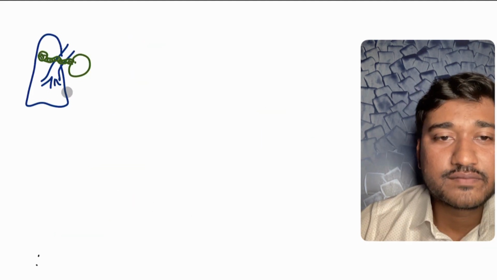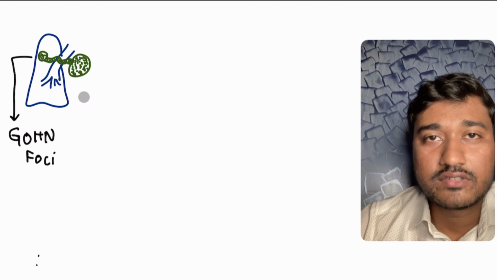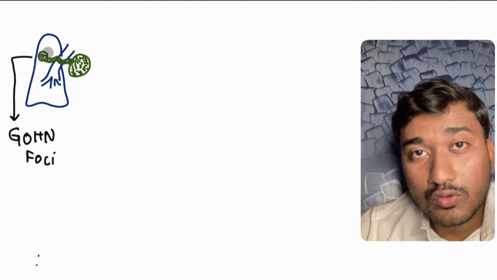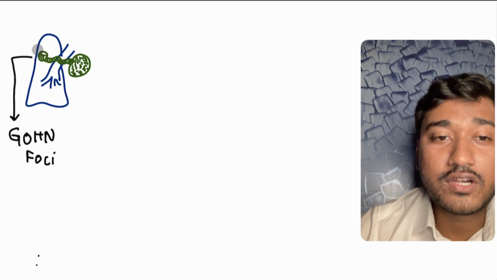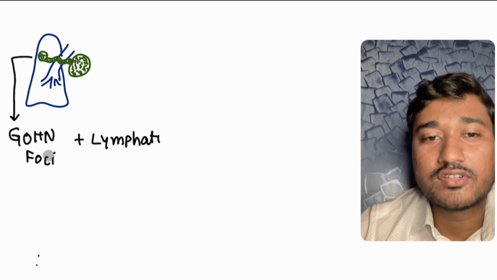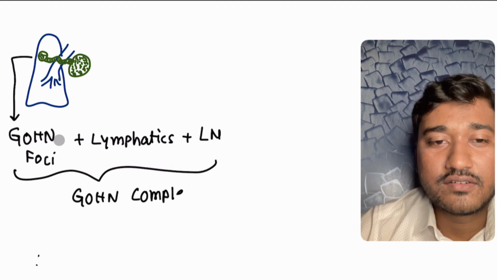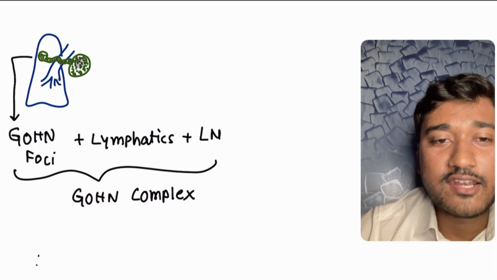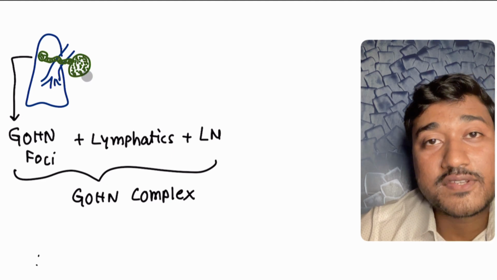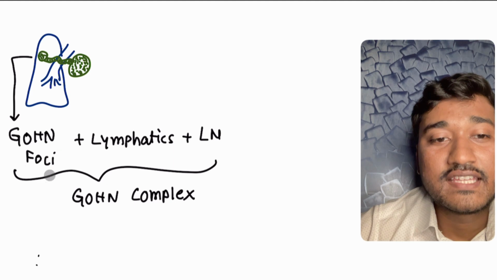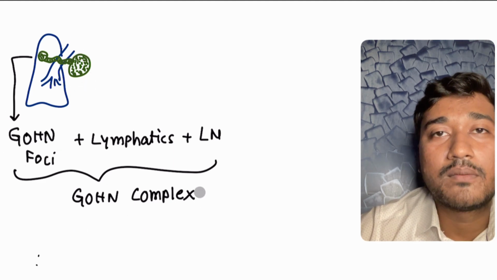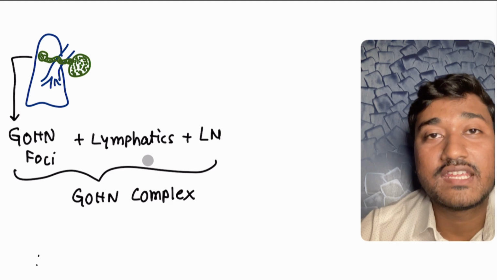What happens? We actually discussed the granuloma. The granuloma is formed in the primary site. This is subpleural in location, present in the periphery. This is called Ghon's foci. Remember Ghon, the person who discovered it for the first time. The frustrated macrophages will also travel via the lymphatics and eventually come to the lymph node. There will be formation of granuloma within the lymph node as well. Therefore, this Ghon's foci plus lymphatics plus lymph node is called Ghon's complex. This Ghon's complex is very, very important.